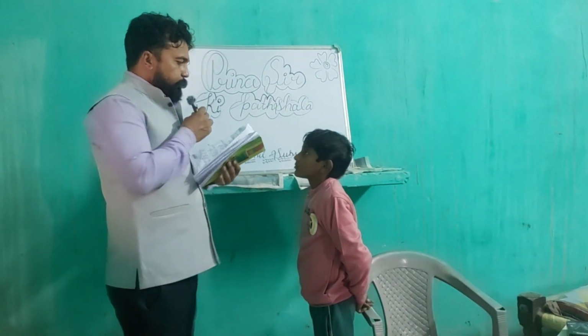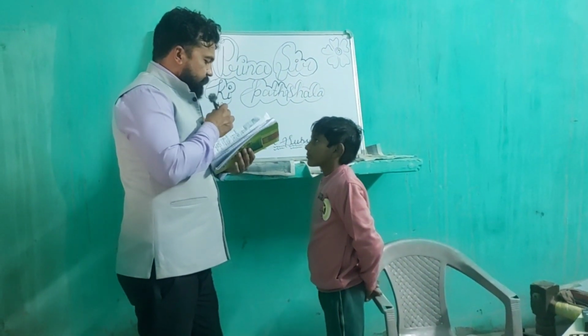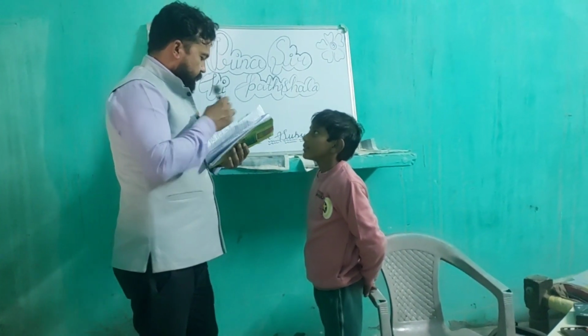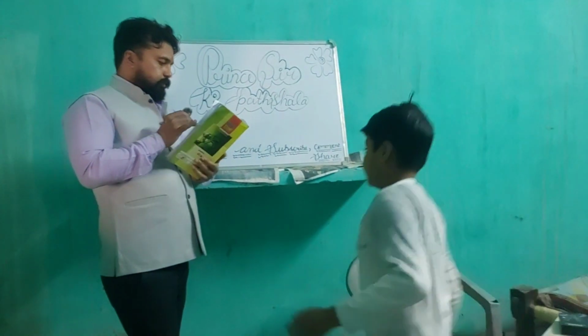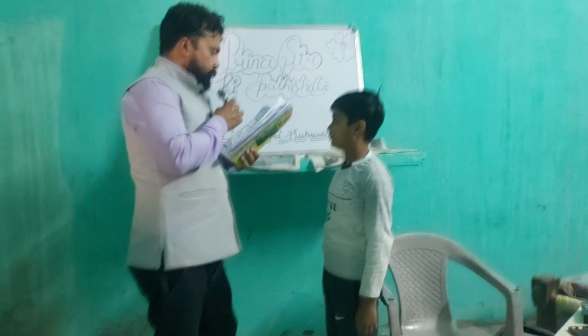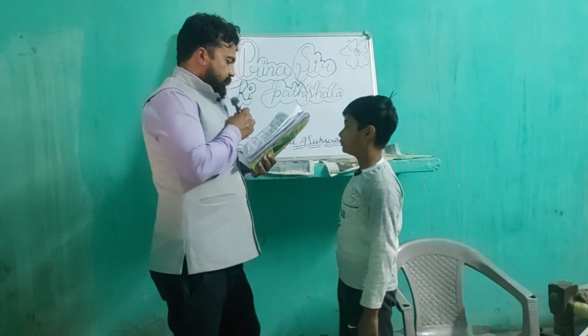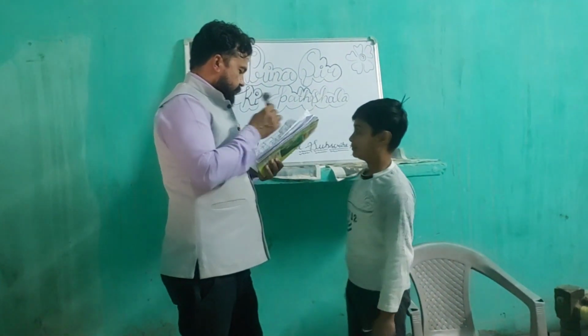Kaushik, tell me pH value of pure water. 7. What is the smallest unit of body? Cell. Okay. Raghav. Raghav, tell me plants that grow from spores. Mushroom. Plant that grow from seeds. Mango tree. Very good. Karthik.